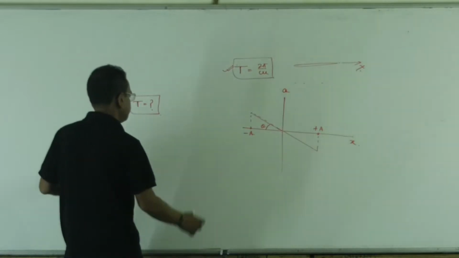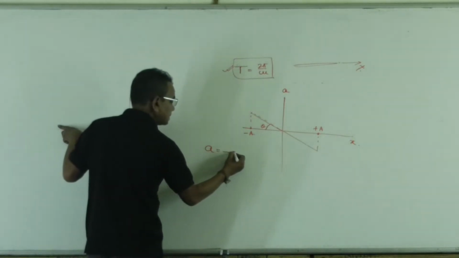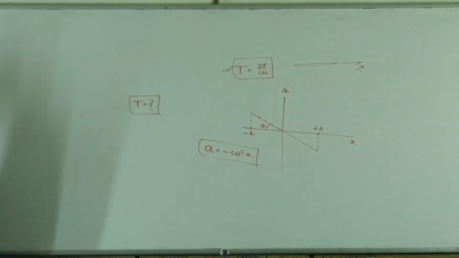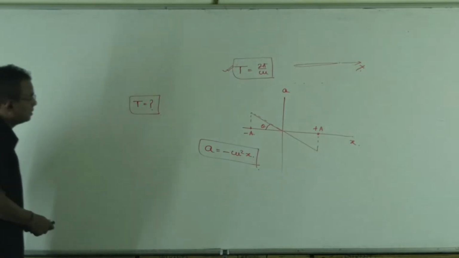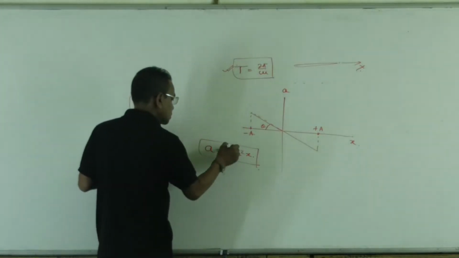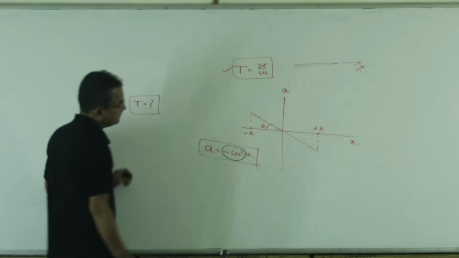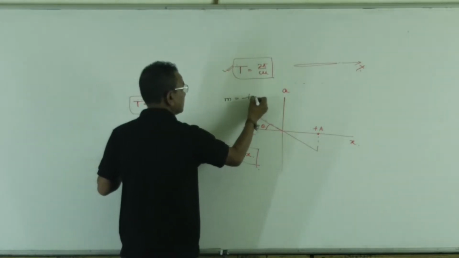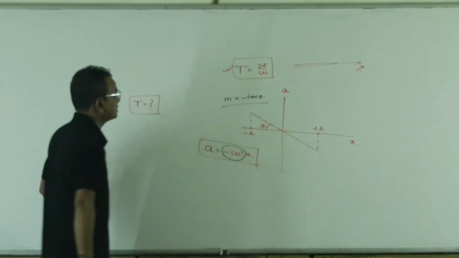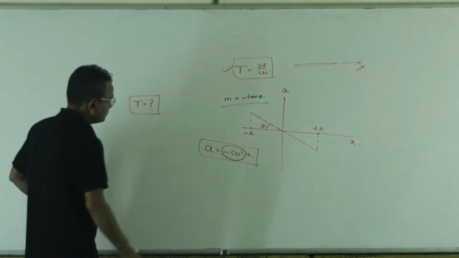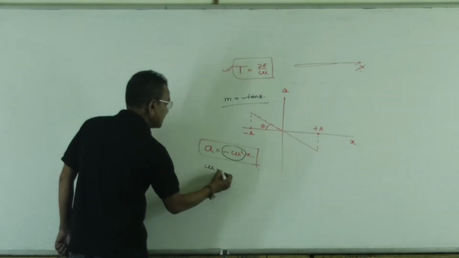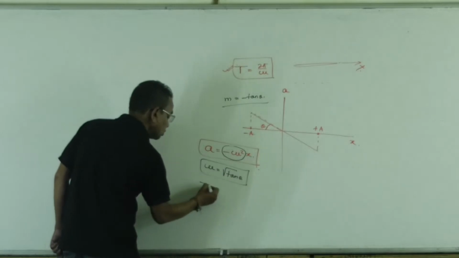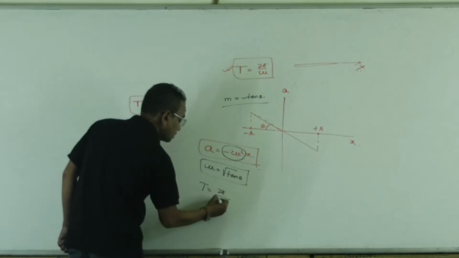Acceleration is written as minus omega square x. So for the acceleration versus x curve, the slope is minus omega square. And here the slope is minus tan theta for this straight line. So omega can be written as root tan theta, and time period 2 pi by omega is 2 pi by root tan theta.